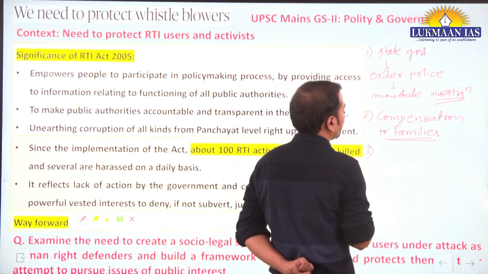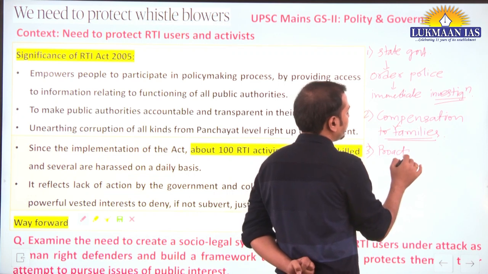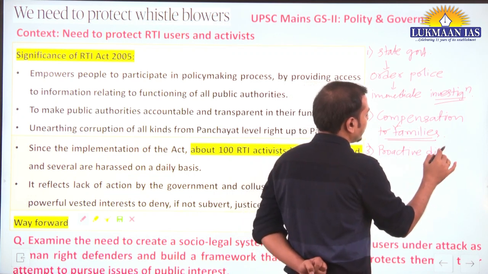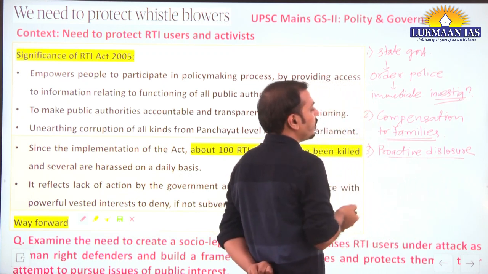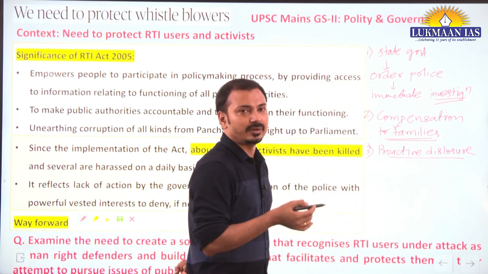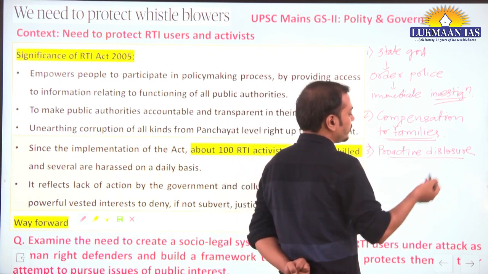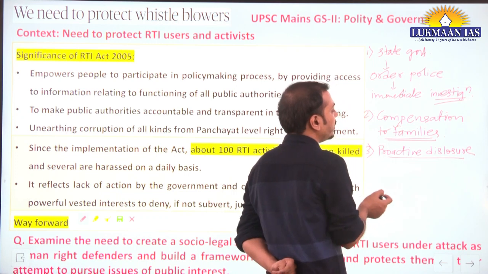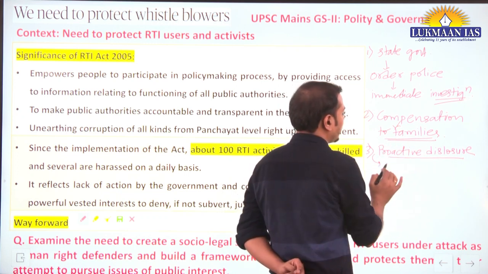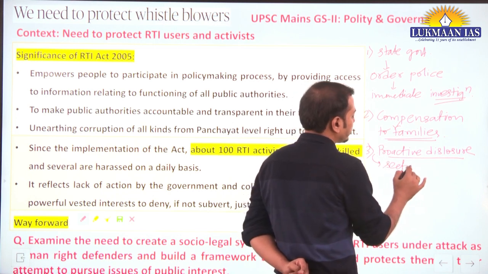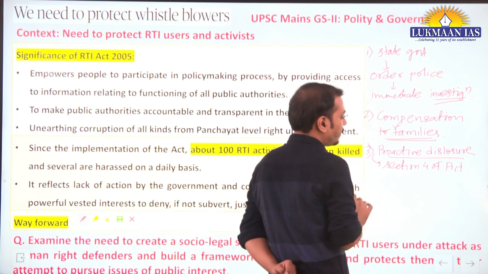Third thing, one should clearly write about proactive disclosure of information. So state governments should proactively disclose the information. This should be the directive to all levels of government, including local self-government. Proactive disclosure is mentioned in Section 4 of the RTI Act.